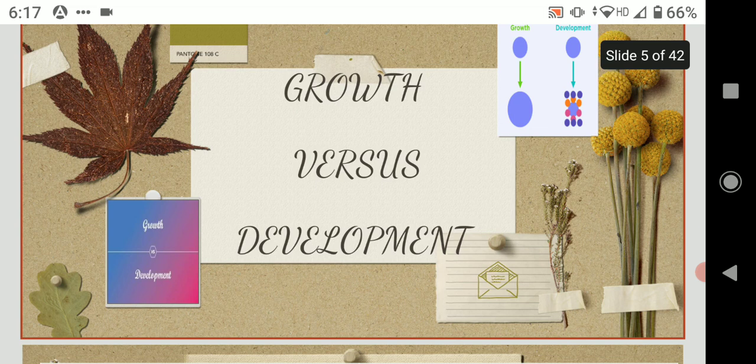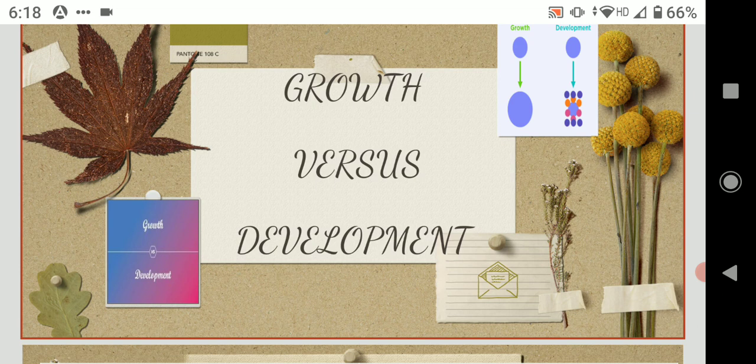Hello everyone. In the previous video we had talked about the concept of growth and development. Here we are going to talk about the difference between growth and development. As we had seen earlier also, the two terms are used interchangeably and taken as synonymous terms. Both these terms relate to measurement of changes which are occurring in an individual from the conception in the womb of the mother, that is in the form of a fertilized egg, till the full-fledged human adult.